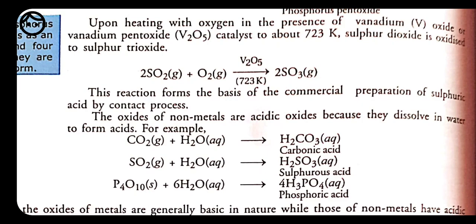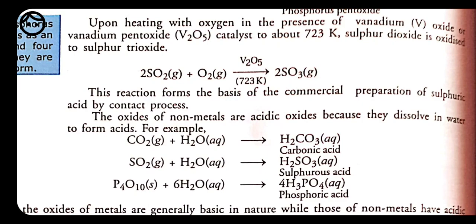So when we dissolve carbon dioxide, which is a non-metallic oxide because carbon is a non-metal, and when carbon reacts with oxygen they form non-metallic oxide. Whenever we are dissolving these non-metallic oxides into water, it releases what? It releases carbonic acid. Here we have H2CO3, that is the formula of carbonic acid. So here we have H plus ion, and H plus ion shows the presence of acid. It means they are acidic in nature.